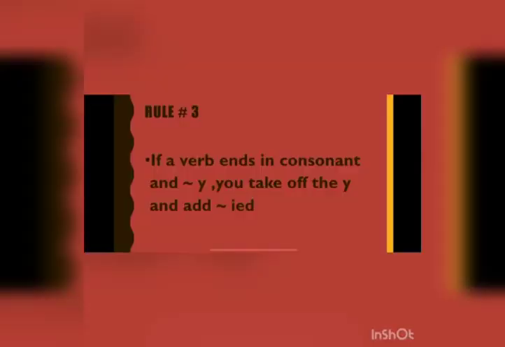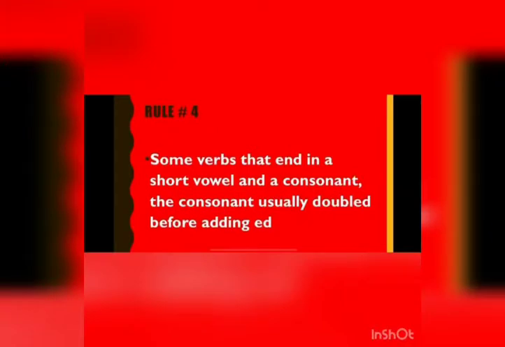Rule number 3. If a verb ends in consonant and Y, you just take off the Y and add an IED to it. For example, carry, we drop the Y and add IED and change the verb into a past form. Fry, fried. Cry, cried. Try, tried.